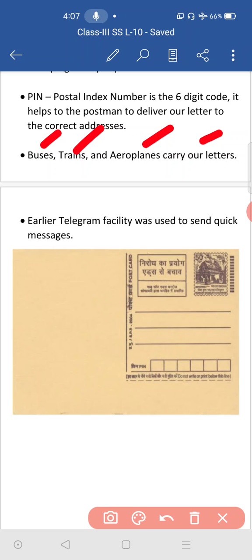Then the postman will take out that letter and he will divide it according to its address, and he will send it through the bus, the Bengaluru bus. In that bus he will keep and send. There the Bengaluru postman will be there. He will receive all the letters from the Agaribommannahalli bus and he will distribute them from his post office. That is the thing. It means we use buses, trains, aeroplanes, all these things to carry the letters. Okay, ships also we use. Sometimes ships also will be used to carry our letters. So these are the things we should know.